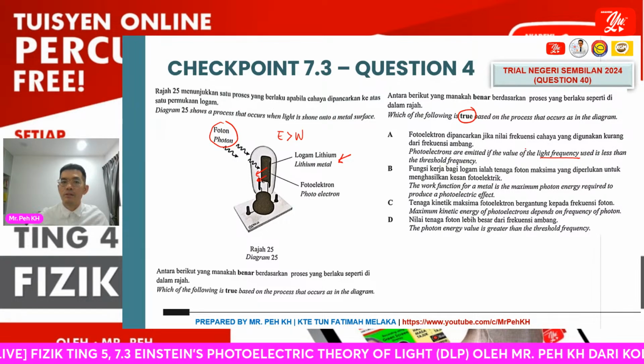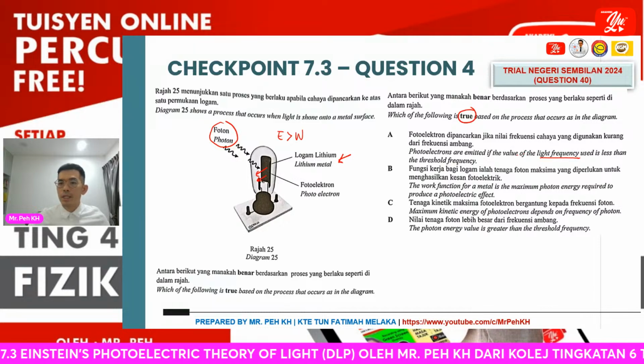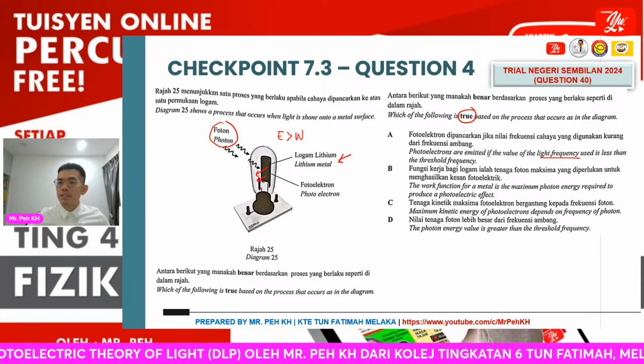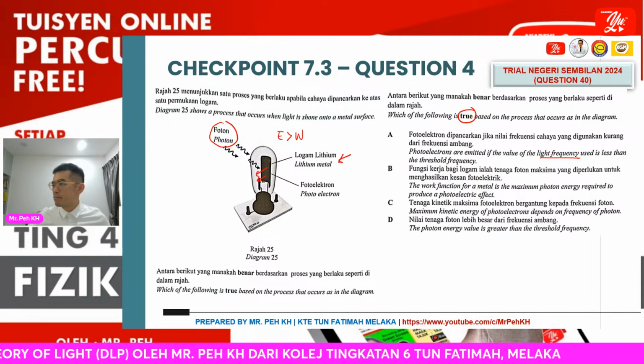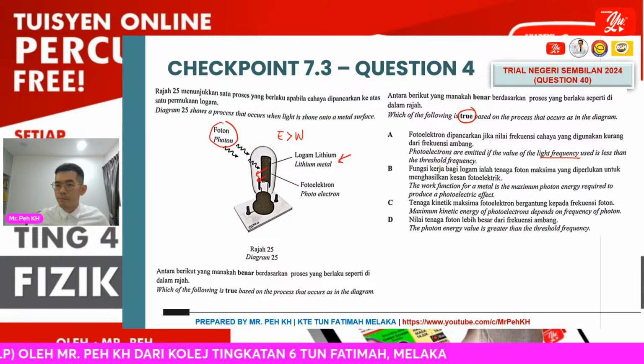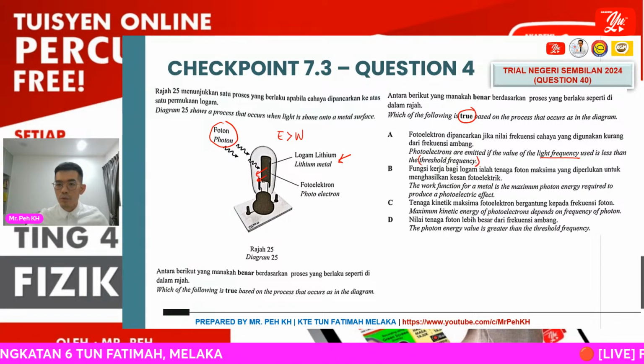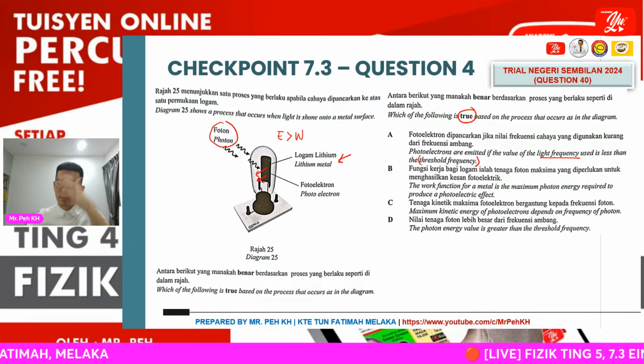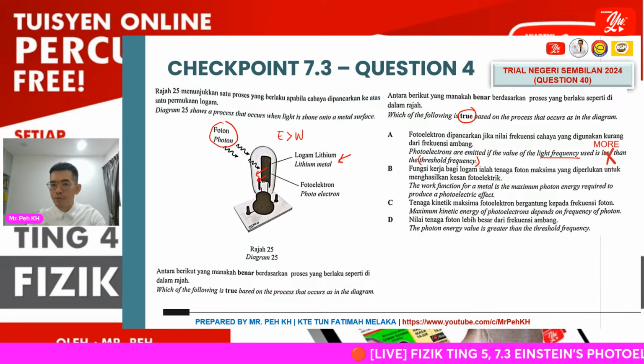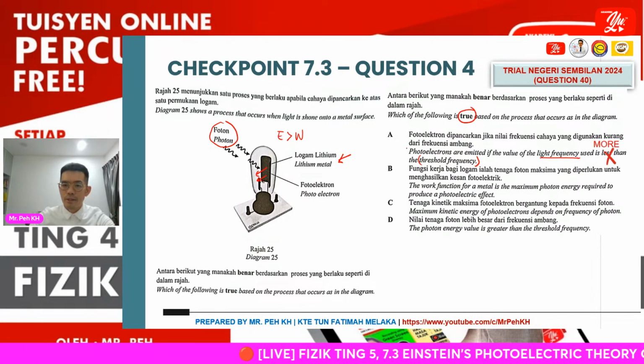This one is definitely wrong already, right? Because the frequency provided by the photon must be greater than the threshold frequency of the metal. Okay, so here this is wrong already, because here it is supposed to be more than. Okay, so option A is wrong already.